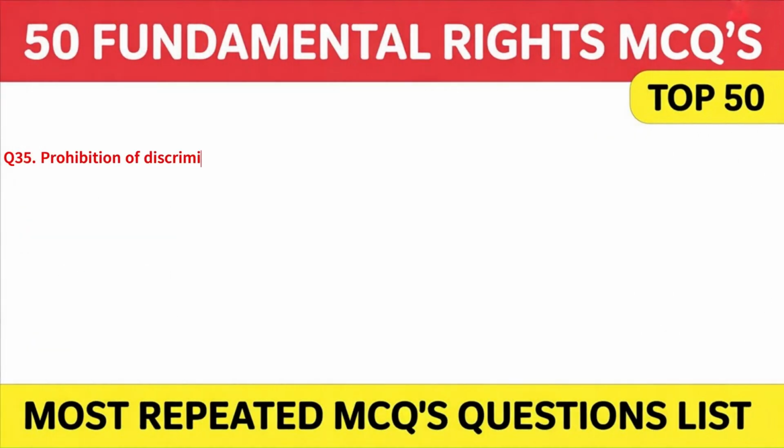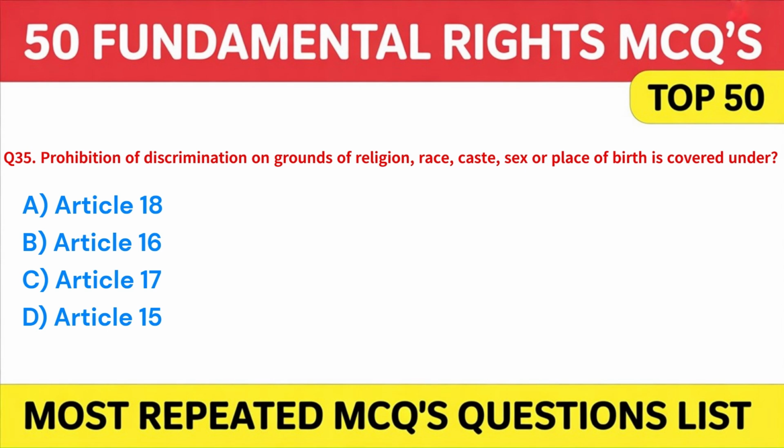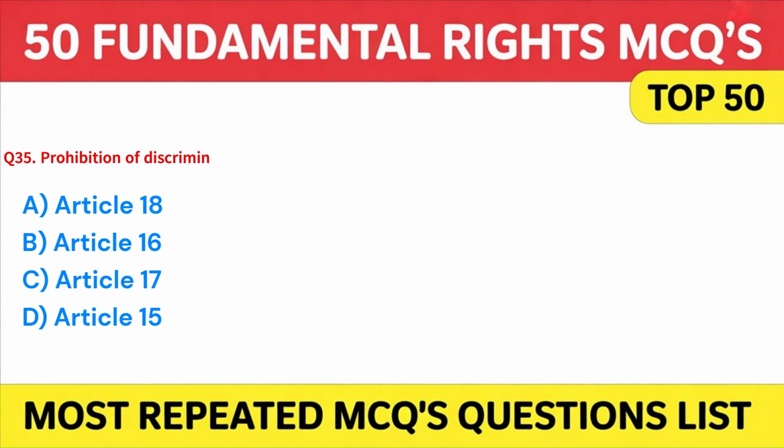Prohibition of discrimination on grounds of religion, race, caste, sex or place of birth is covered under A. Article 18. B. Article 16. C. Article 17. Or D. Article 15. Answer. D. Article 15. Next.